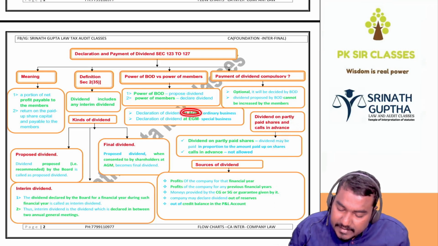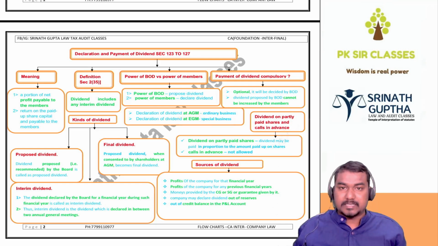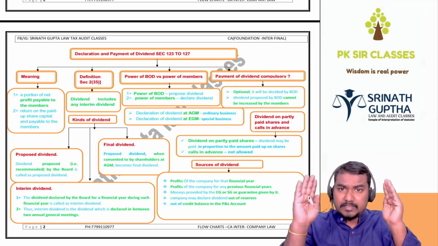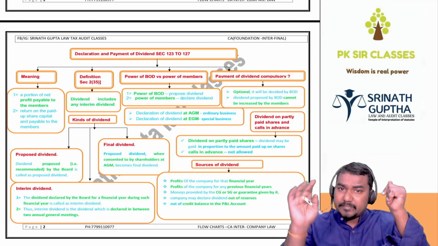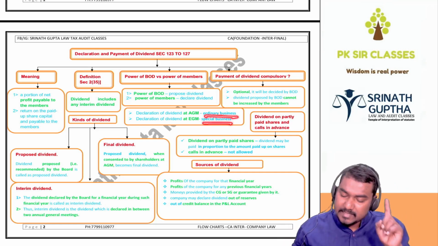Next, declaration of dividend in the AGM is an ordinary business. Declaration of dividend in the AGM is a special business. In the general meeting, two types of businesses will be there: ordinary and special. In the AGM, it is an ordinary business. In a general meeting other than the AGM, it is a special business.